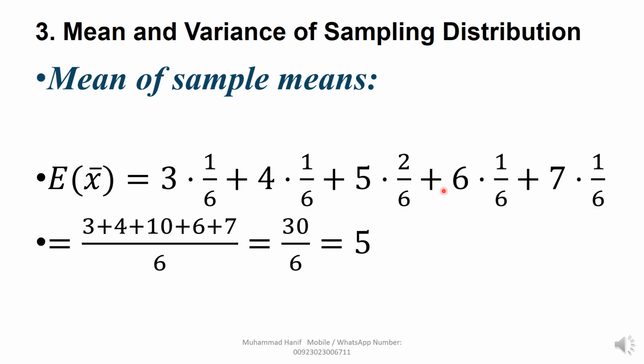And a plus sign, 7 multiplied by 1 is 7. After these values, we add all the values. The sum is 30, and dividing by 6, we get 5. This is the mean of sample means.